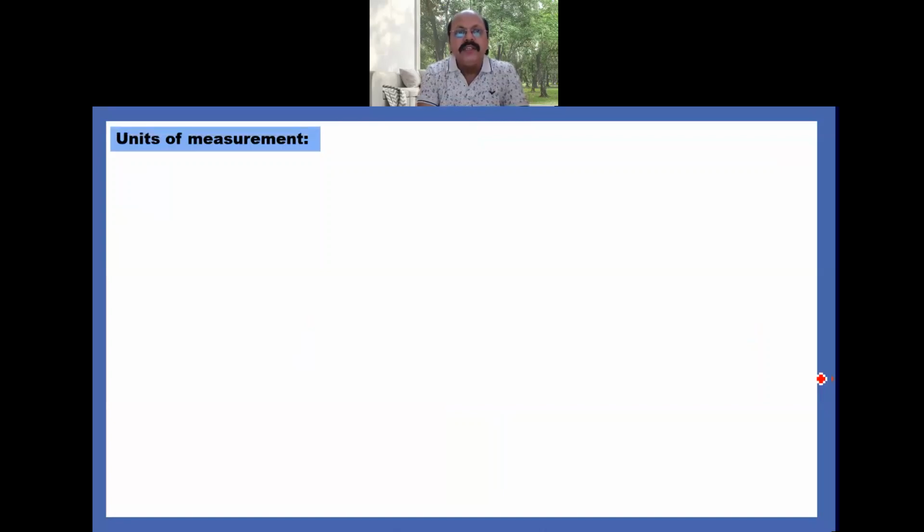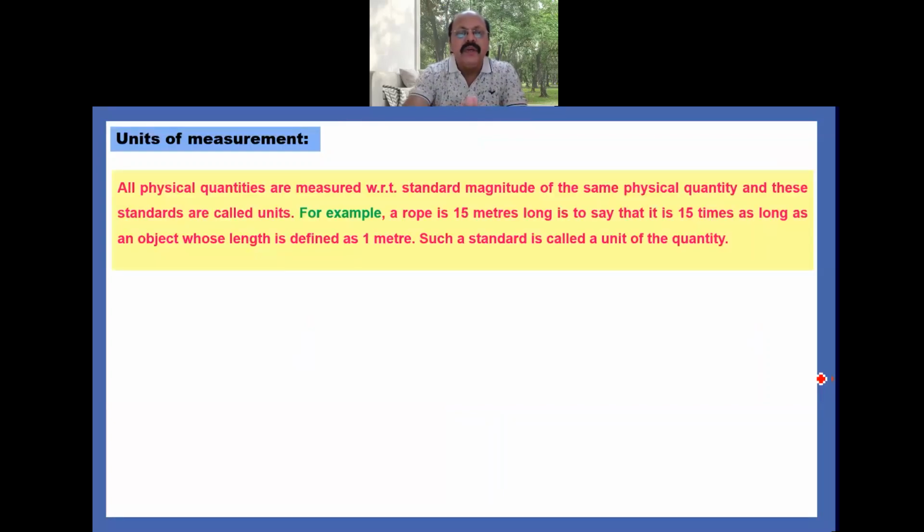Now, the units of measurement. So what are actually units of measurement? All physical quantities are measured with respect to the standard magnitude of the same physical quantity, and these standards are called units. For example, to say that a rope is 15 meters long is to say that it is 15 times as long as an object whose length is 1 meter. Such a standard is called a unit of quantity.